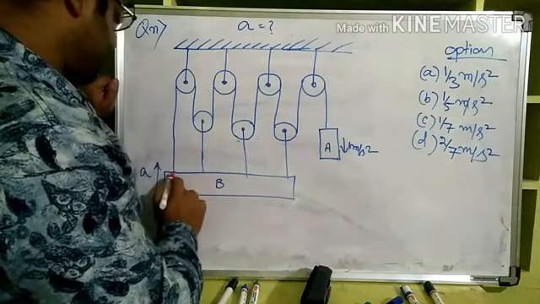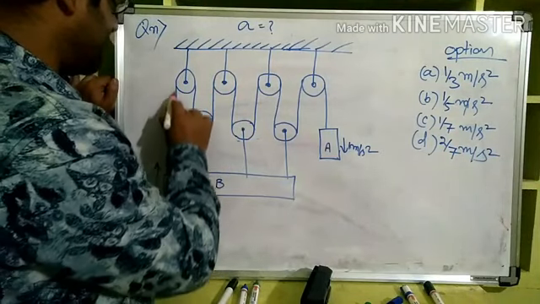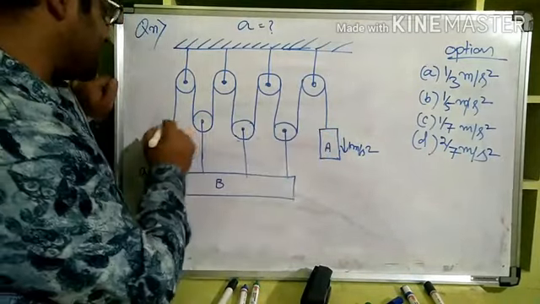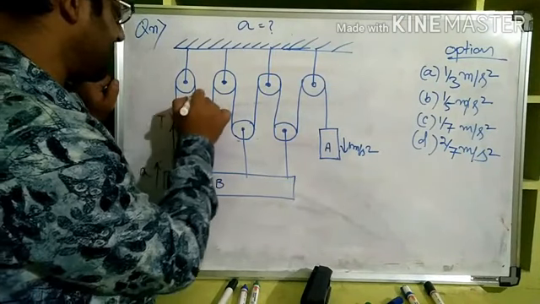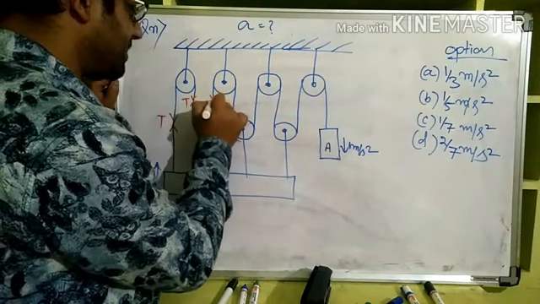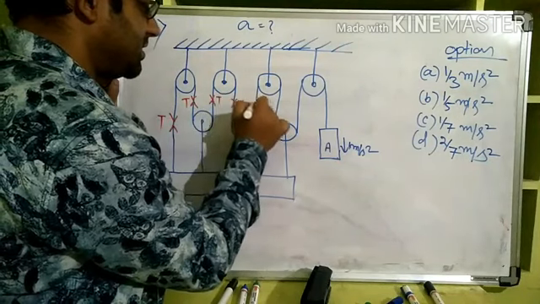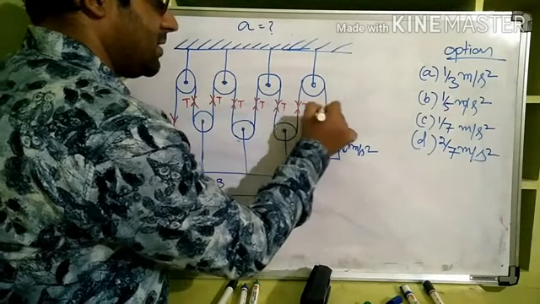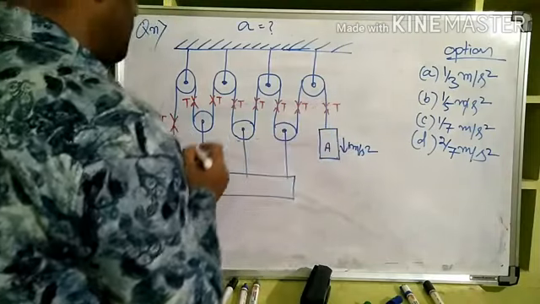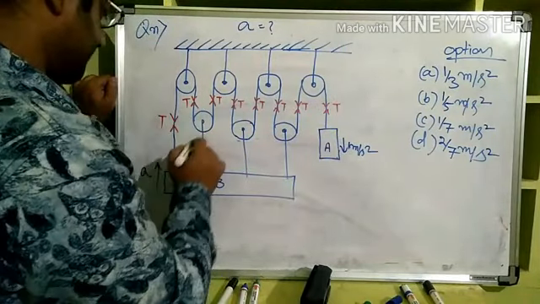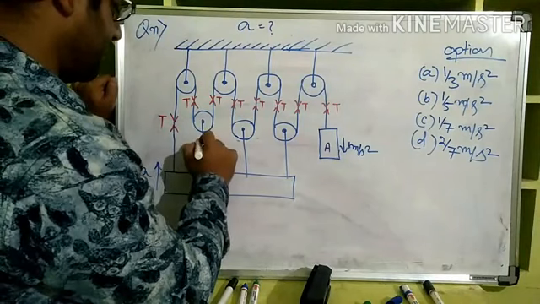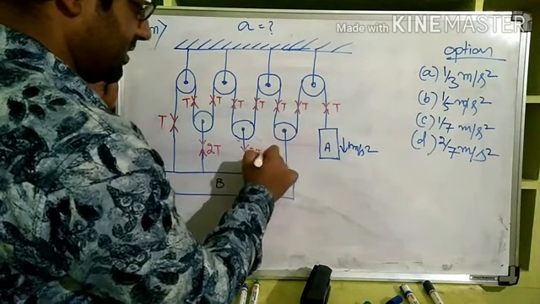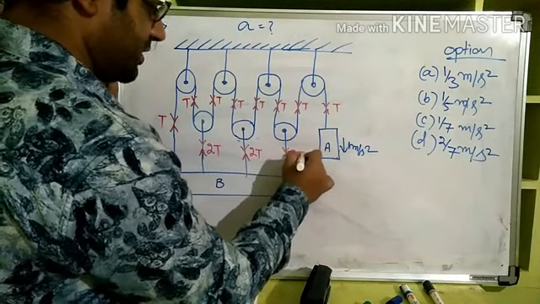Now see here, mark that the string from here it is the same string continuing till here. That means the tension in the string will be the same. Let us say that tension is T. So here also it's T, here also it is T, here also T, and so on. Now, what is the tension here? T plus T, 2T, right? Here also 2T, right?